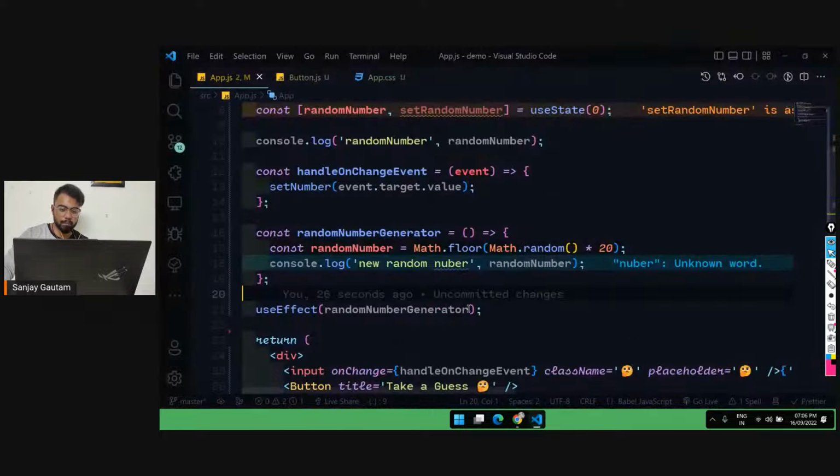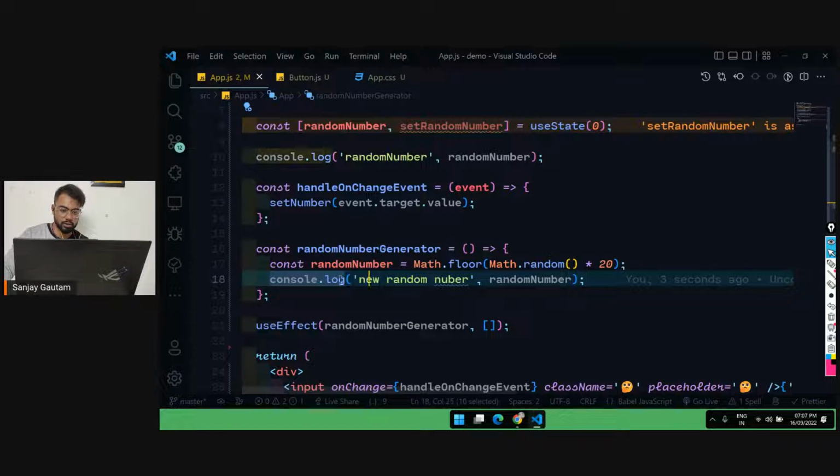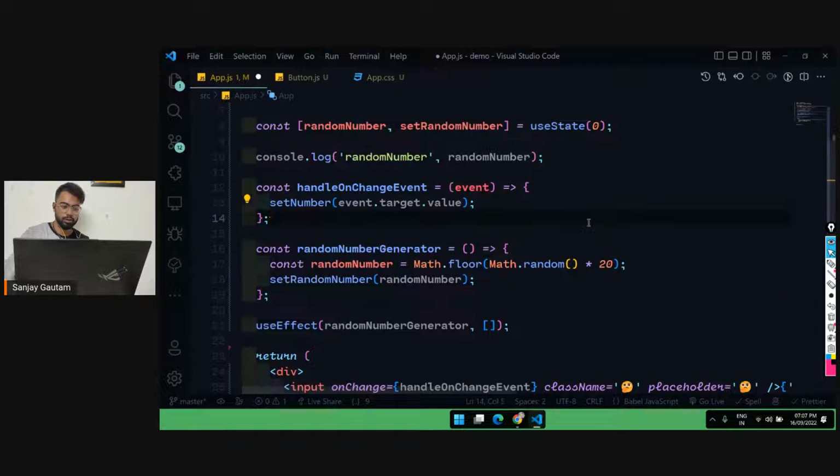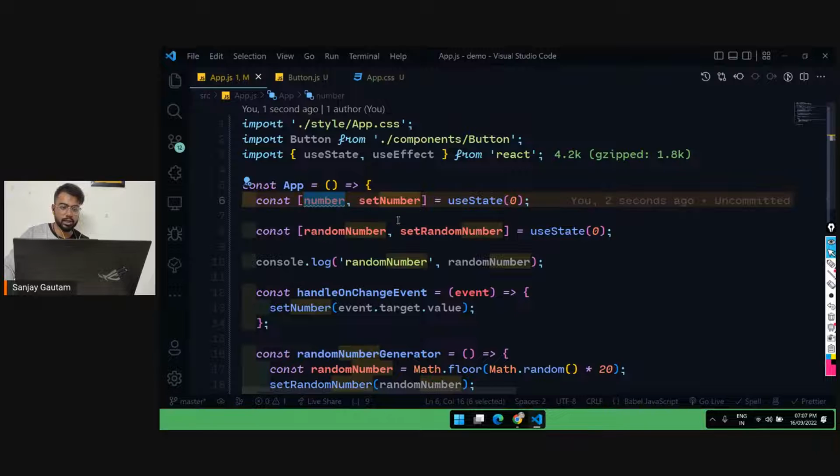So I'm going to pass a second parameter, an array. This is called a dependency array for the useEffect hook. These are the only two parameters that you pass inside useEffect. Now it's not going to re-run on every state update. You can pass the values for which you want it to run. For now I will just pass a blank array, and after that I will let you know what else you can pass here. Let me set this random number again instead of just doing a console.log. Here we have it. Now we are generating a random number.